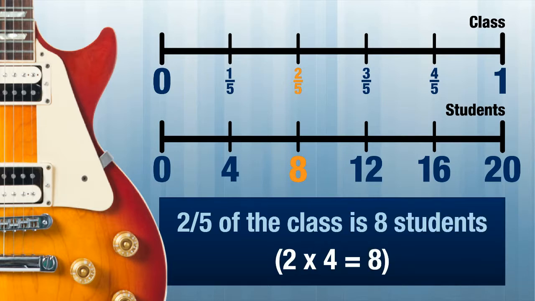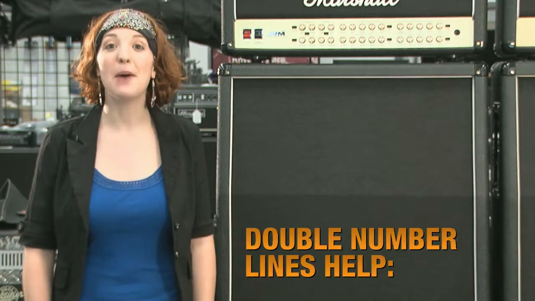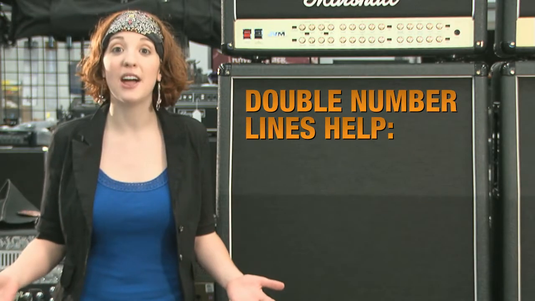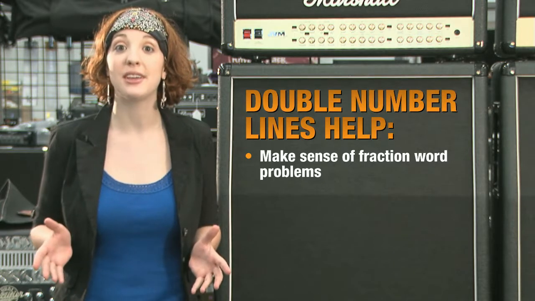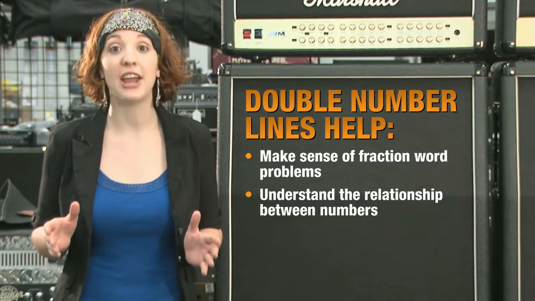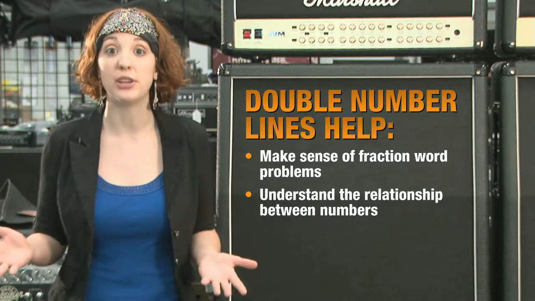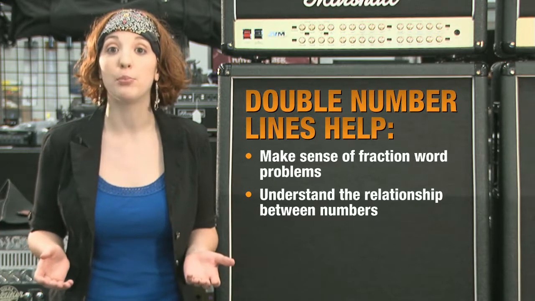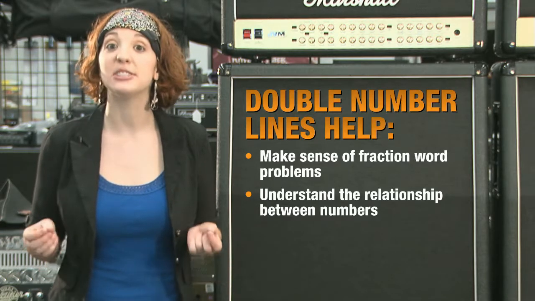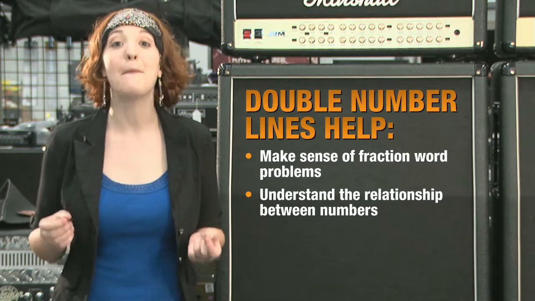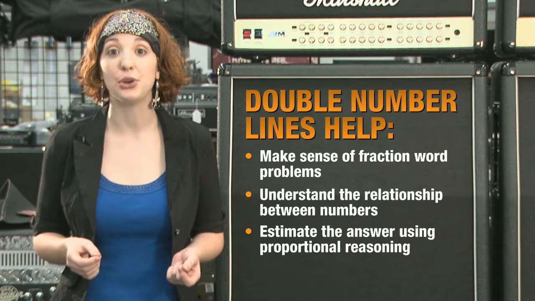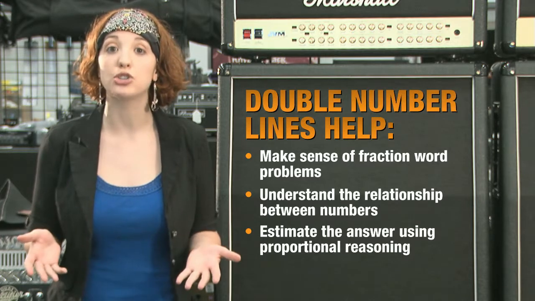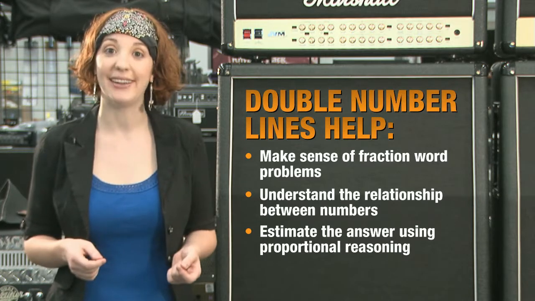Sound about right? Good. Double number lines are just a couple of lines that help make sense of fraction word problems. You can really understand the relationship that's going on between numbers and even solve the problem as we're learning the specific step-by-step math procedures. And they help you estimate the answer in your head using what instructors call proportional reasoning.